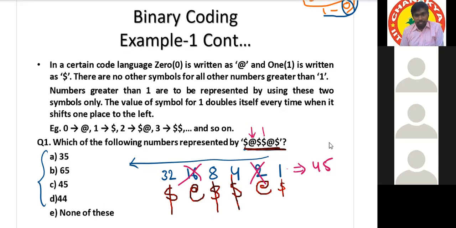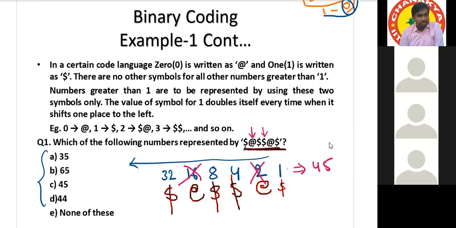Got it, Sujay? But my other doubt is why we are going from 2 power 0, 2 power 1 like that. Because it is a binary system, there are consecutive powers of 2 only.